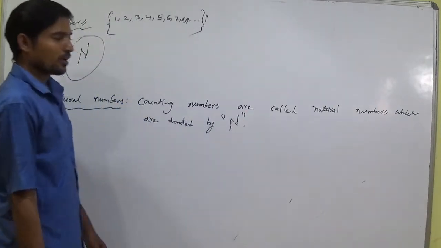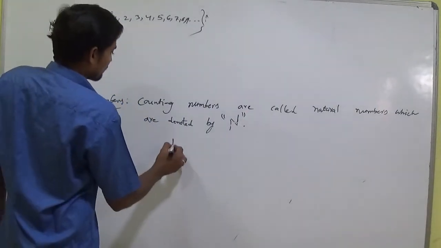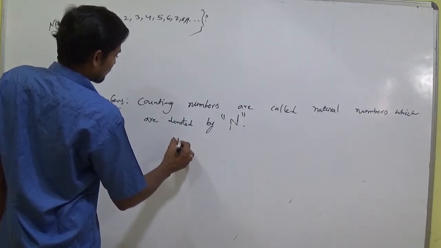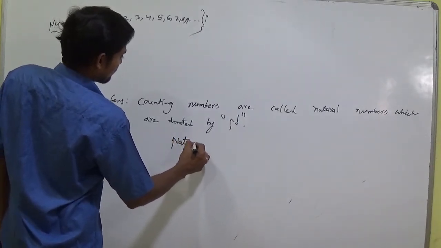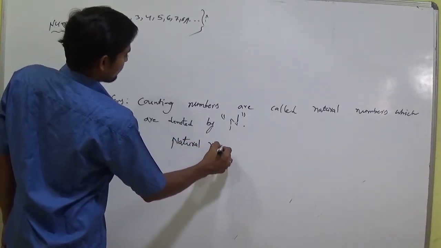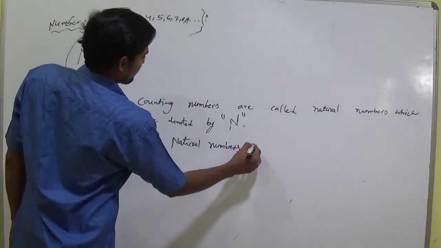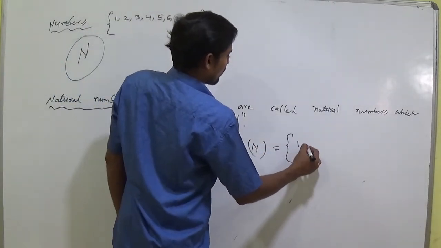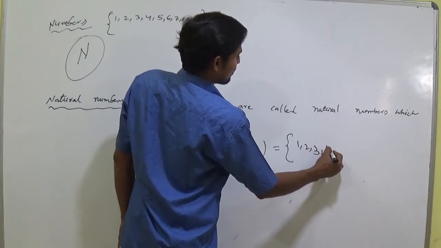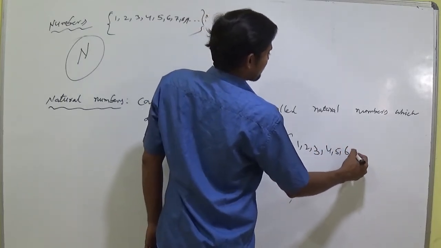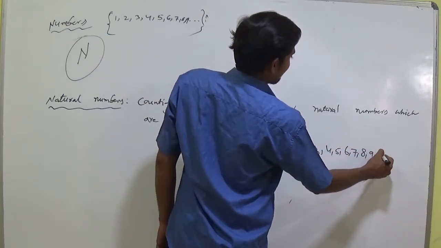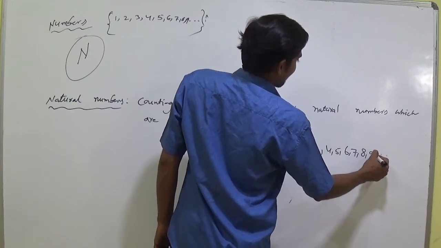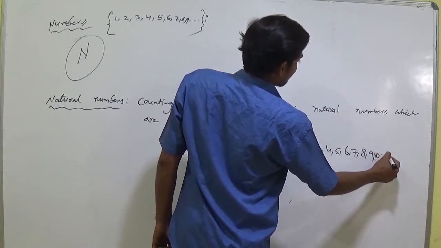Which are denoted by N. N equal to natural numbers. N equal to 1, 2, 3, 4, 5, 6, 7, 8, 9, 10 and so on.